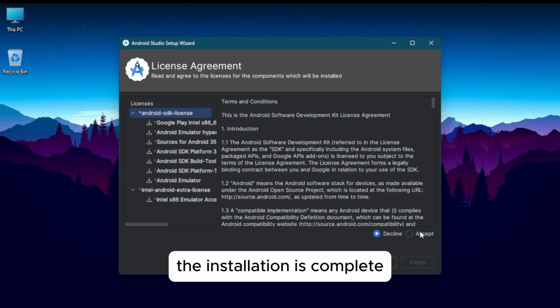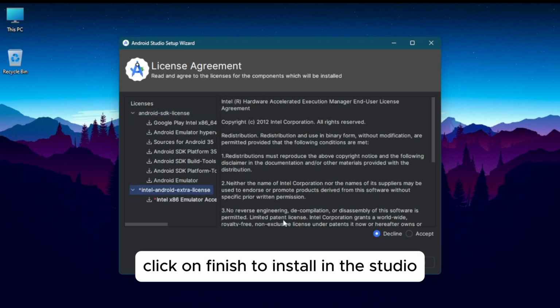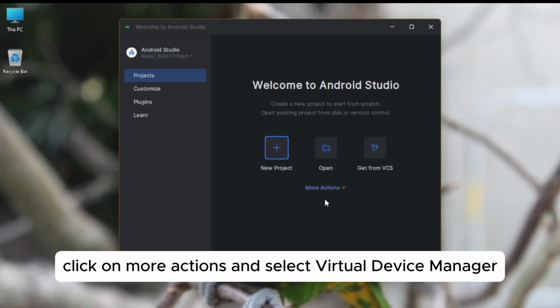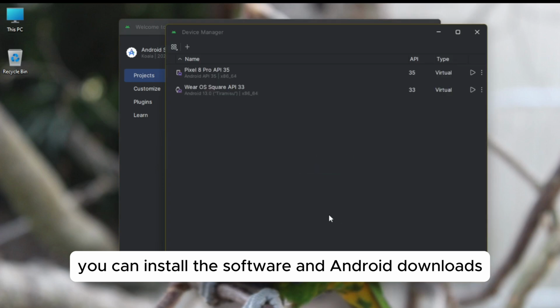The installation is complete. Click on Next as shown. Accept the terms and conditions. Click on Finish to install. In the studio, click on More Actions and select Virtual Device Manager to start your Android phone. You can install the software in Android Downloads.